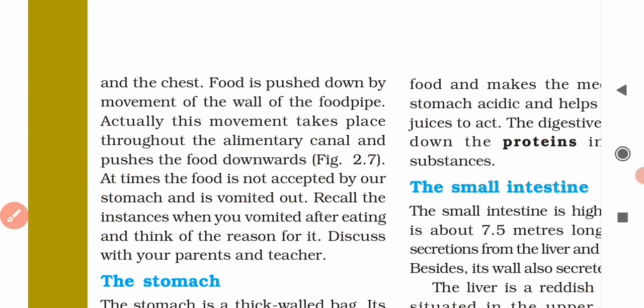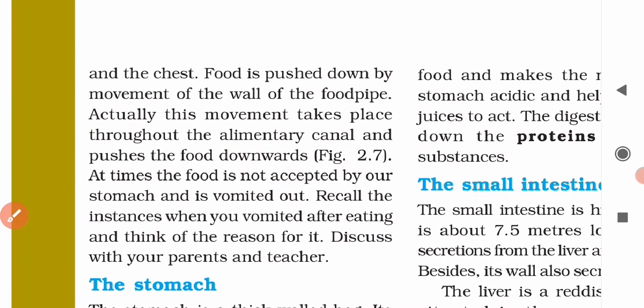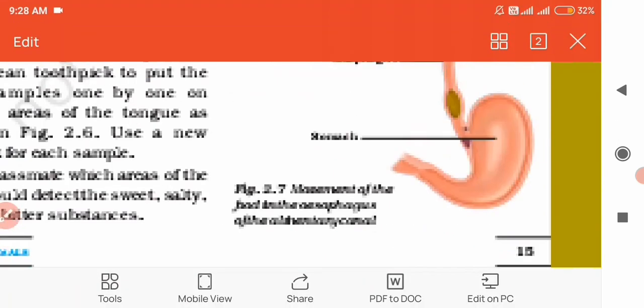So how does this happen? When the food enters the oesophagus at the top end, the muscles in the walls of the oesophagus start alternate contractions and relaxations, producing a wave-like movement which pushes the food downwards towards the stomach.